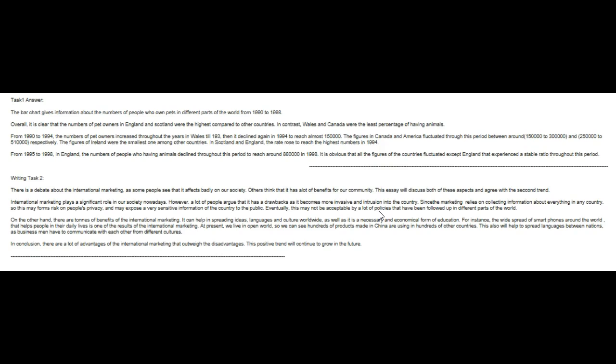This will also help to spread languages between nations, as businessmen, this is usually 1 word here, have to communicate with each other from different cultures. No, so it should be businessmen from different cultures have to communicate with each other. Again, I don't know how these ideas fit. I mean, this paragraph to me seems very disjointed. You need to have a central idea and somehow connect everything together a little better.